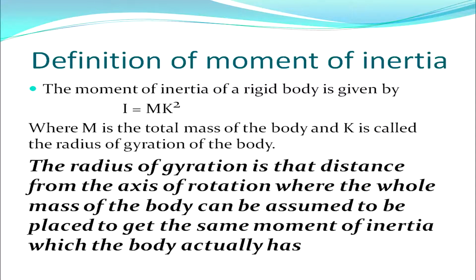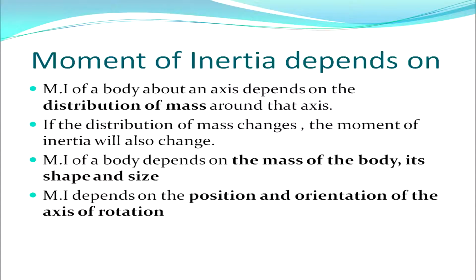How do we define the radius of gyration? Well, the radius of gyration is that distance from the axis of rotation where the whole mass of the body can be assumed to be placed to get the same moment of inertia which the body actually has. The moment of inertia depends on several factors. First, the moment of inertia of a body about an axis depends on the distribution of mass around that axis. If the distribution of mass changes, the moment of inertia will also change. Moment of inertia of a body depends on the mass of the body, its shape and size. It also depends on the position and orientation of the axis of rotation.